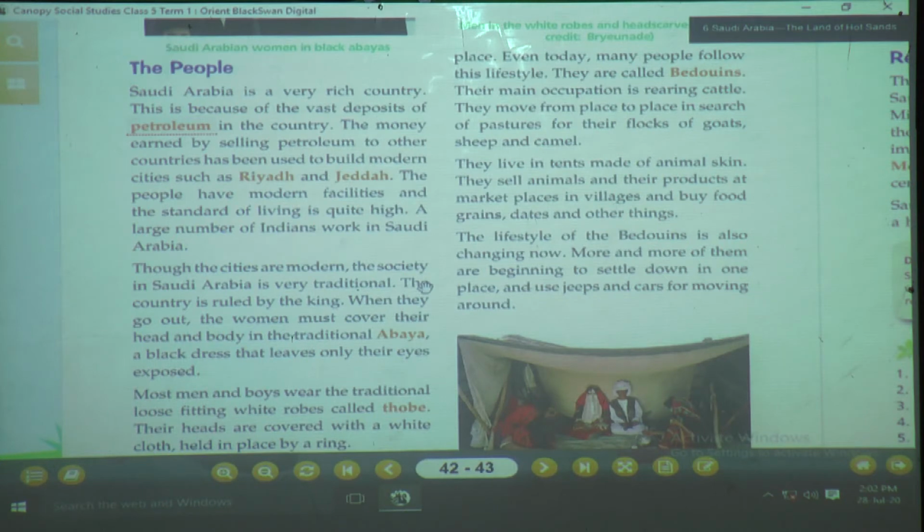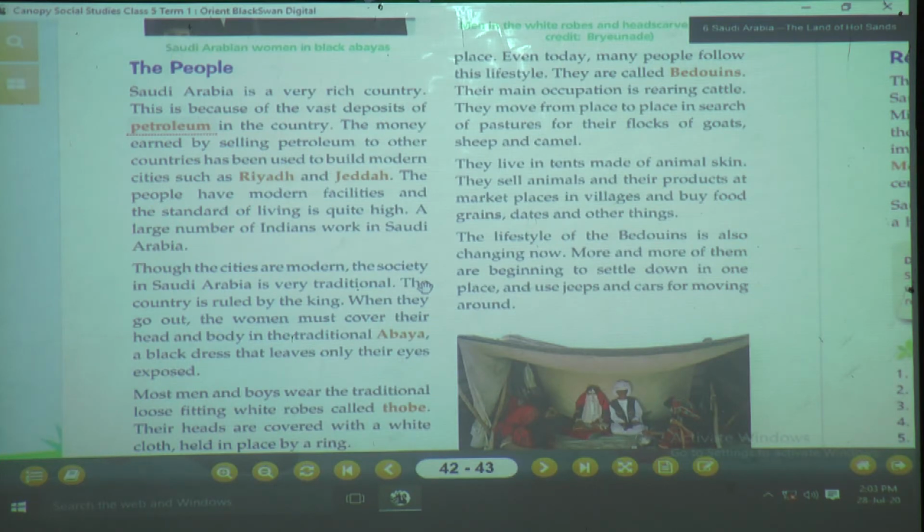They are very rich there. And why are they rich? Because there is the production of petroleum. A vast deposit of petroleum is found in Saudi Arabia. So whatever revenue, whatever money they collect, this petroleum is removed from the underground, what they are getting from the natural resource, is being sold all over the world. So whatever money they are earning from that, what are they doing?